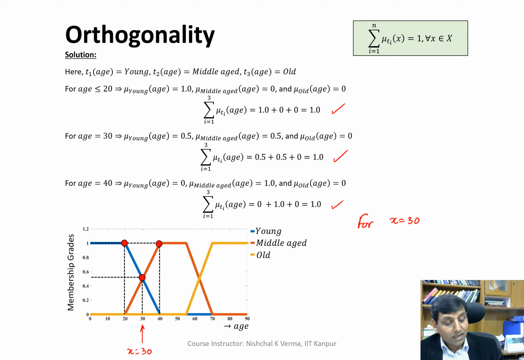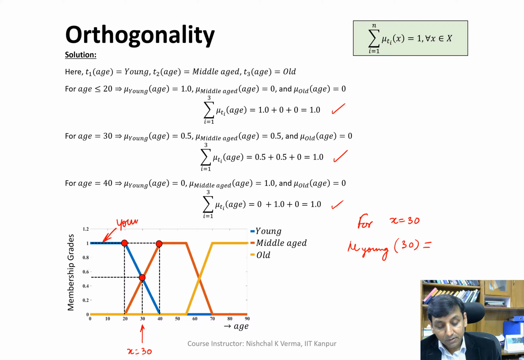Mu young of 30: just look at the membership function characterizing the fuzzy set young, which is represented by the blue color.